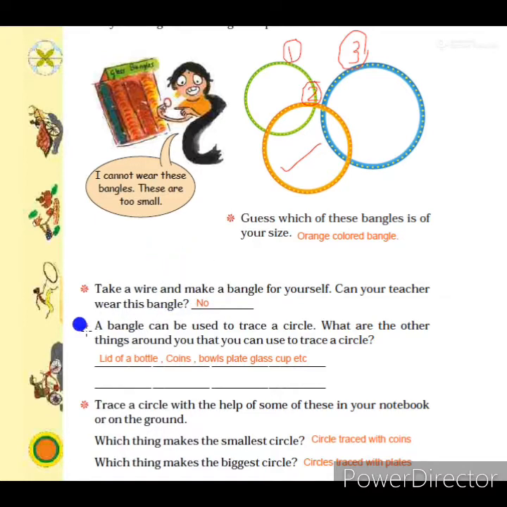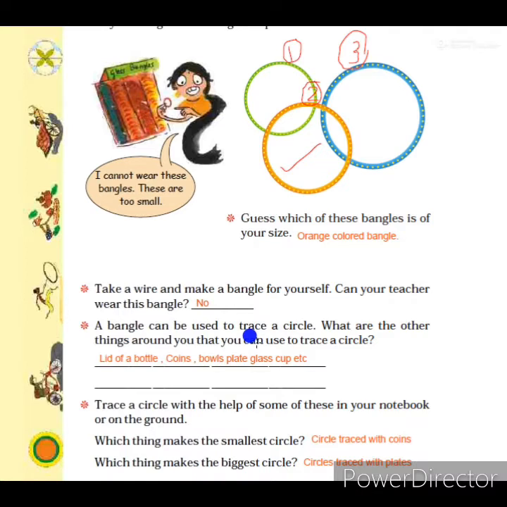Now let's see the second question. A bangle can be used to trace a circle. What are the other things around you that you can use to trace a circle? Students, two classes before we learned about our Time Tick Tick Tick lesson. In that lesson we learned how to draw a clock. That time we used different things to make circle shaped clocks. Students, you might have used bowls, that means katoris, glass or lids of your water bottle. Otherwise you must have used your mother's bangle.